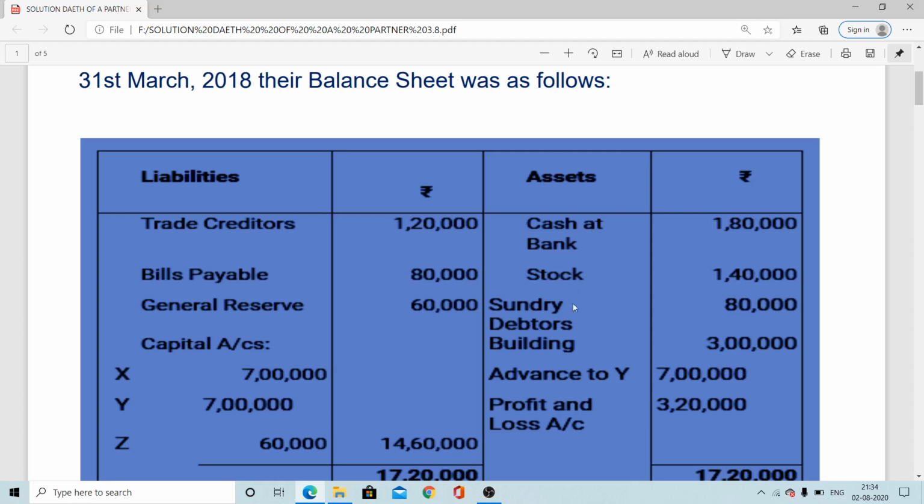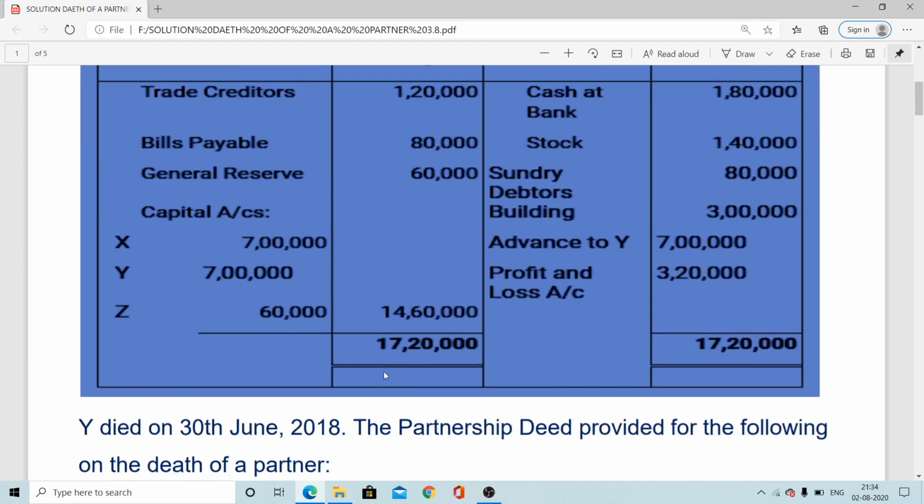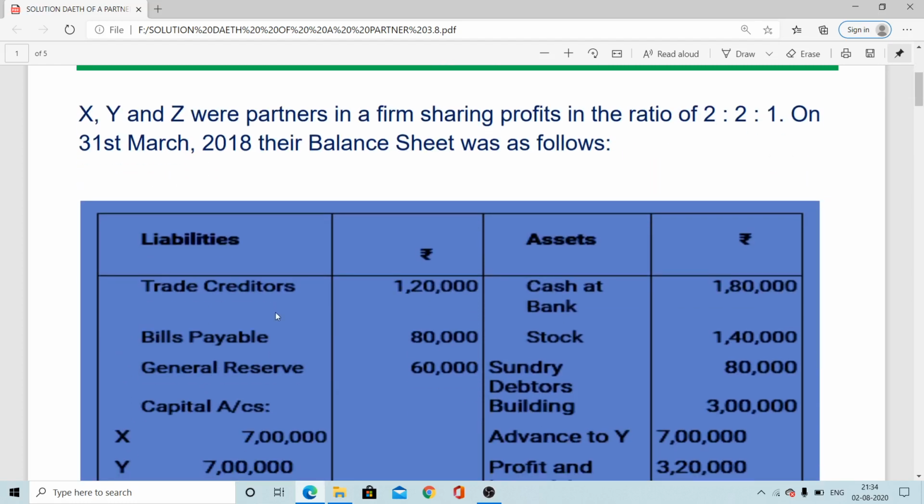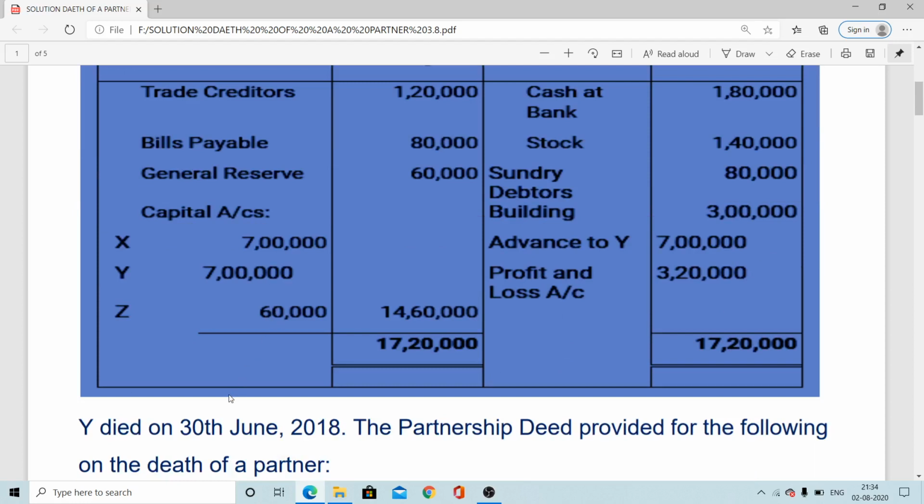So this is the information of the asset side, and this is the information of the liability side here. Creditors, bills payable, general reserve, and there are three partners' capitals, X, Y, and Z capital. So that is the total balance sheet figure, 17,20,000 on both sides. Now here the deceased partner is Y, and death is on 30th June 2018. So here the balance sheet is provided as of 31st March 2018, then March, April, May, and June. And 3 months later, one partner has died. So necessary treatment we have to do.